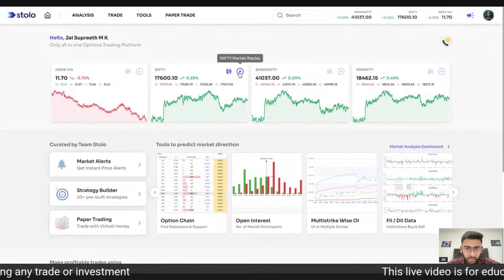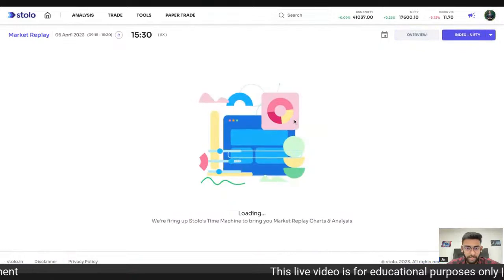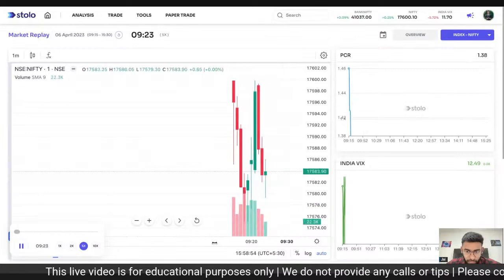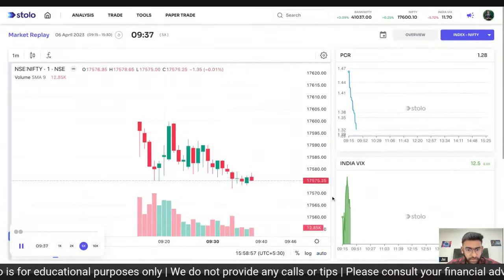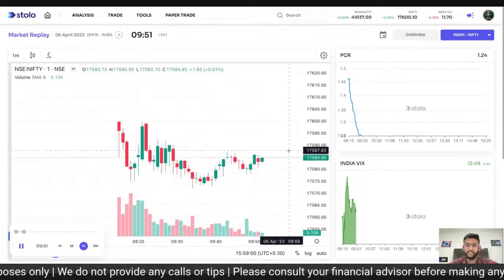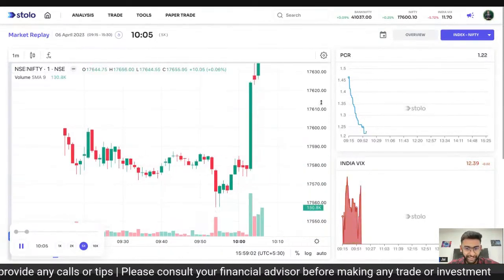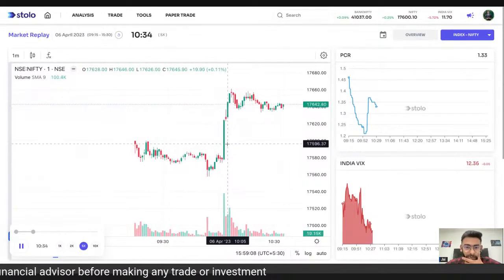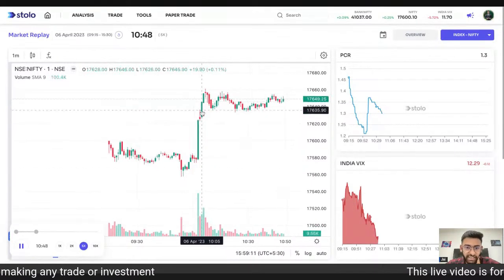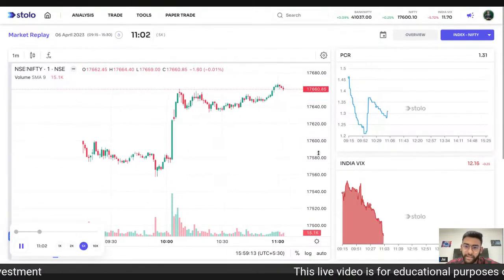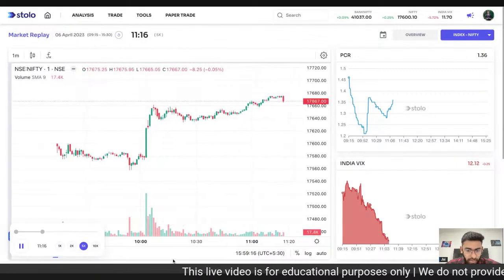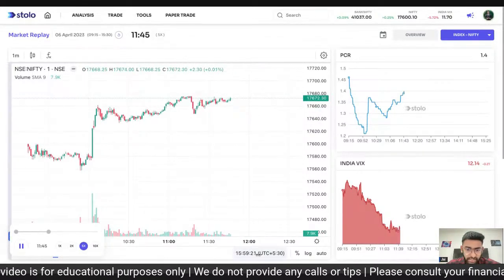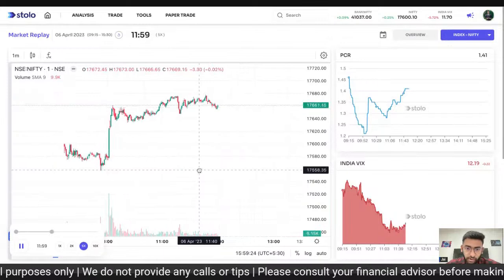So quickly going to the market replay, next Nifty, and let me just play it at 5x, right? I did not look at Nifty charts today during the live hours, as I was completely into Bank Nifty today, and the whole team was looking at Bank Nifty. But yes, a similar Marubozu candle formed over here at 10 a.m. due to the news, and we saw a small fall towards, I think, 1:30 to 2 p.m., so let's see if Nifty also did the same or not.